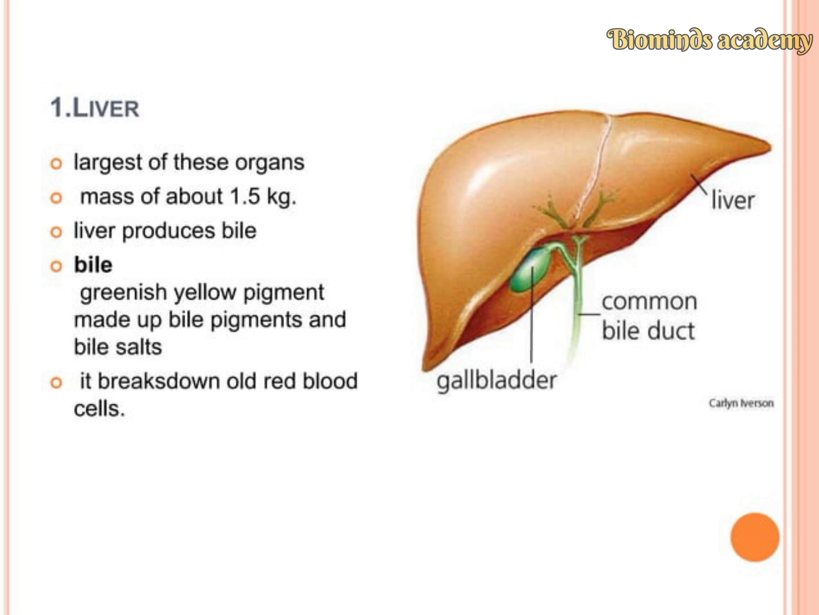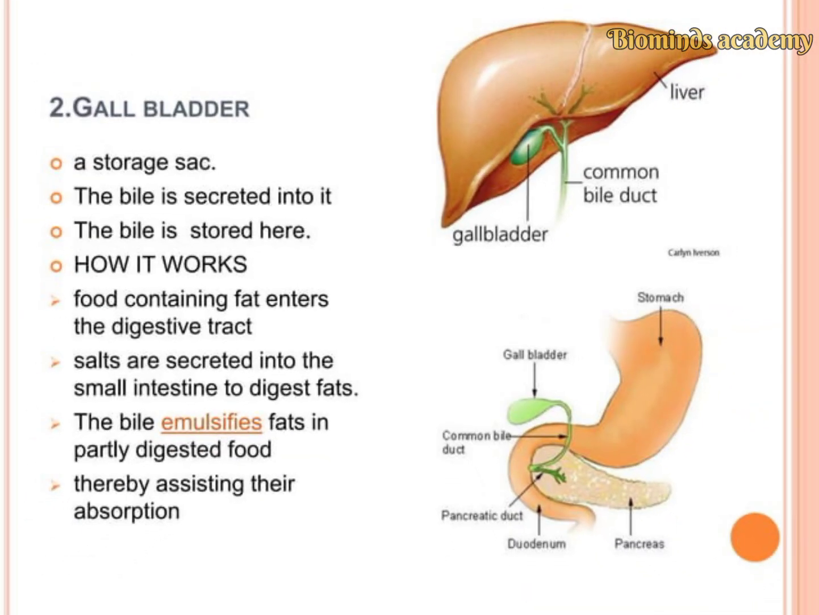It breaks down old red blood cells. I told you before that RBCs are destroyed in the liver. Here the bile helps to break down the RBCs. The second one is the gallbladder. It is a storage sac. The bile is secreted into it and stored here.